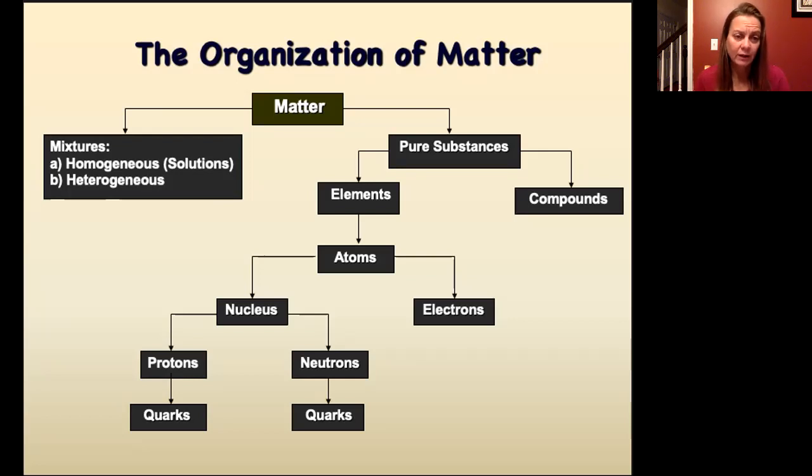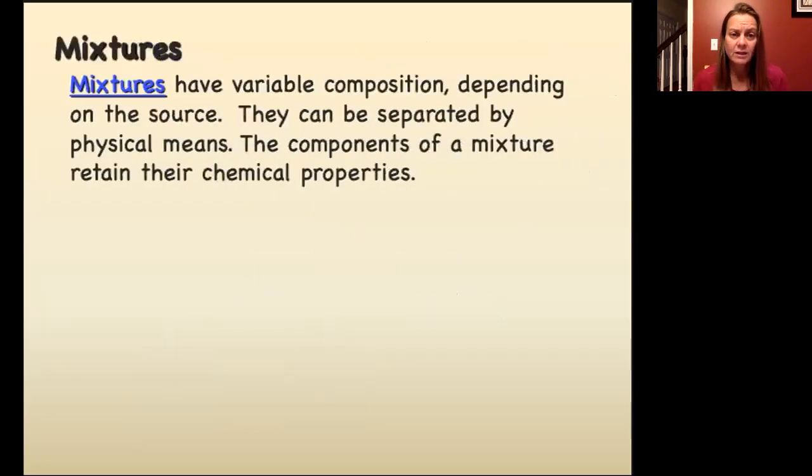So we can break those down even further. So let's talk about mixtures first. So mixtures, as I said, have variable compositions depending on their source. Another important characteristic of mixtures is that they can be separated by physical means. And the components of a mixture retain their own chemical properties. So the water in our lake water or river water or ocean water is always going to be H2O, two hydrogens, one oxygen. It's going to have the characteristics of water. The other things within that, the salt in the ocean water, the dirt in the river water, those are also going to retain their own chemical properties.